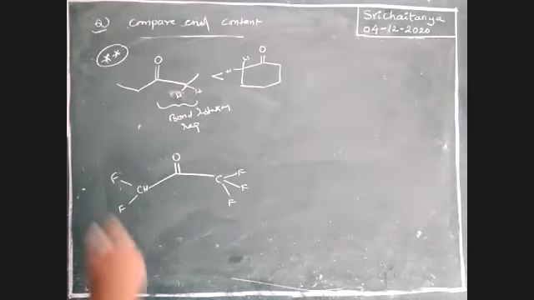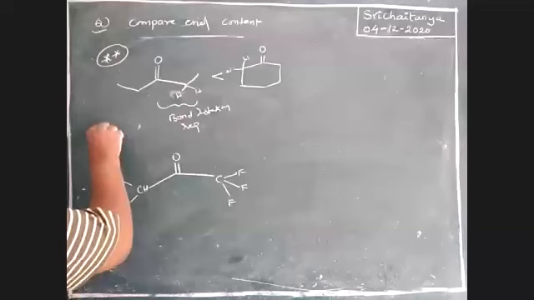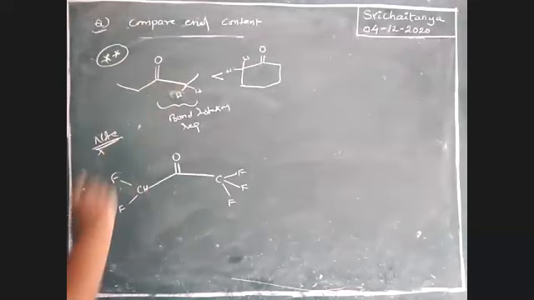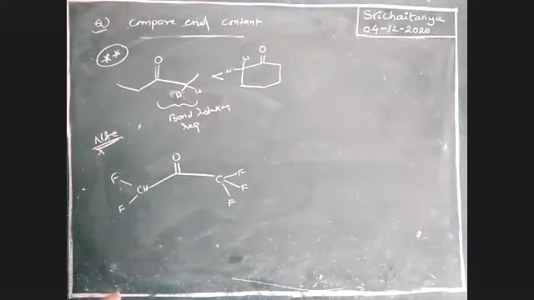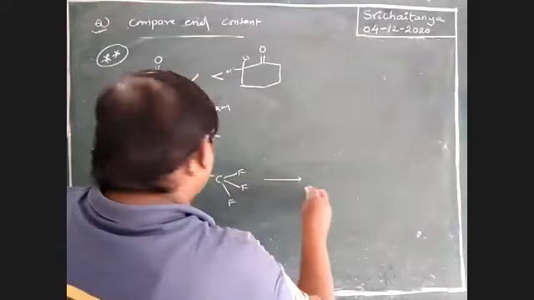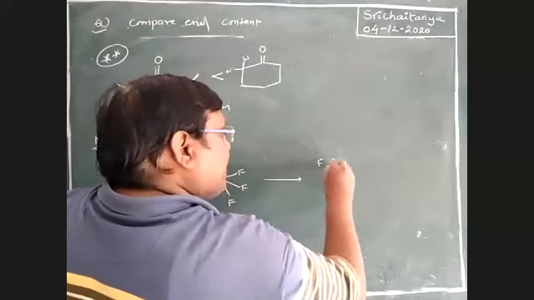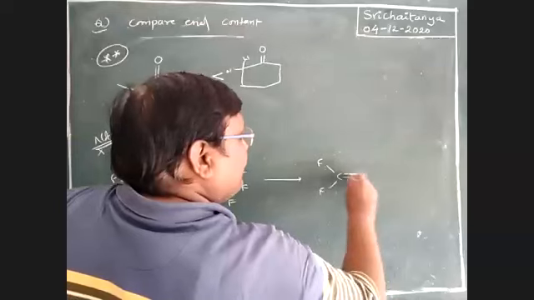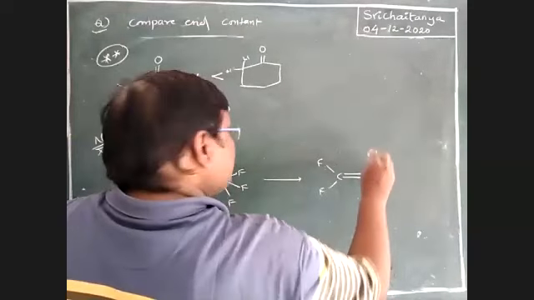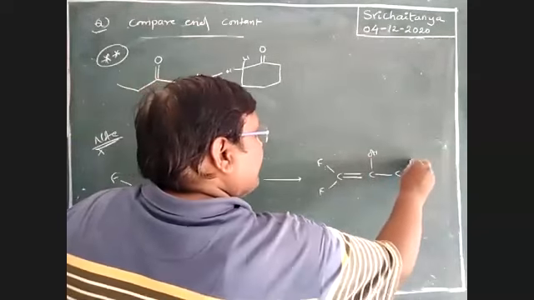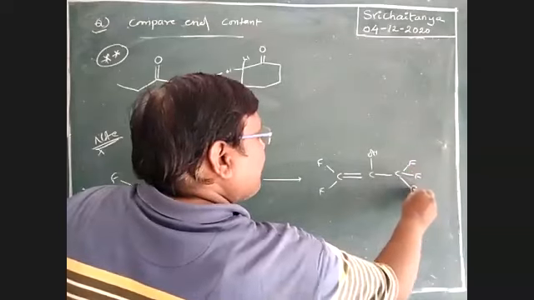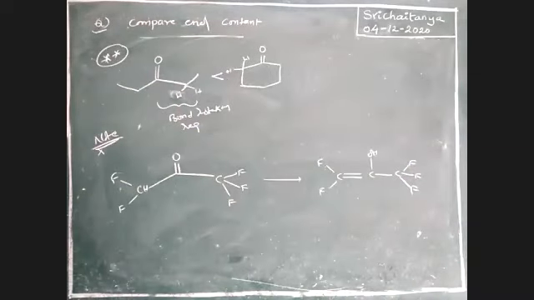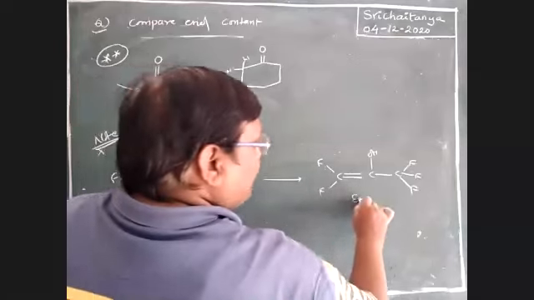Boys, this is the keto form; write its enol form. Please keep in mind, note this point. Take it as a note, not as a question. So this enolic form has only one alpha hydrogen, that too OH, C, with 3 fluorines. These are the enol content.